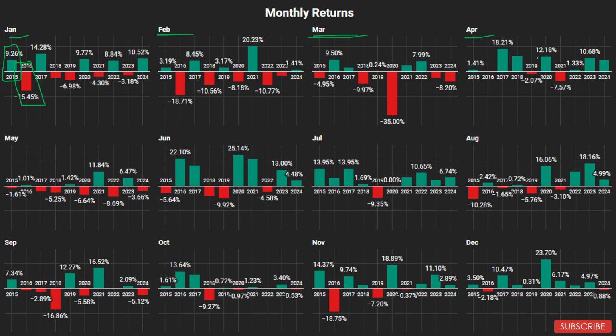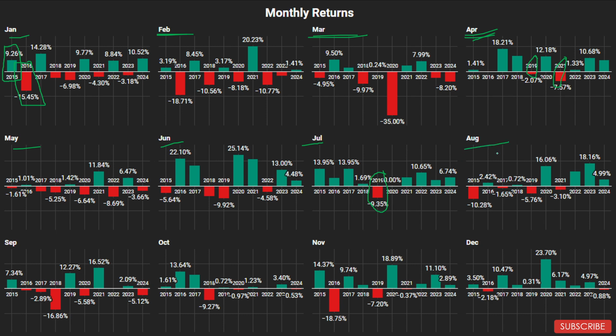Then comes April, and you can see only two negative returns in the last 10 years. So April seems to be a very good month for this sector. May, only four positive and six negative returns. That means a below average month for this sector. June, six positive. That means above average. July, nine positive and only one negative return in the last 10 years. Very, very good month for this sector.